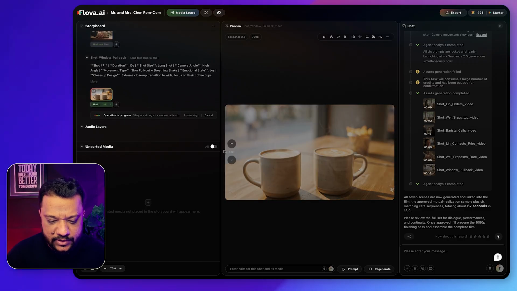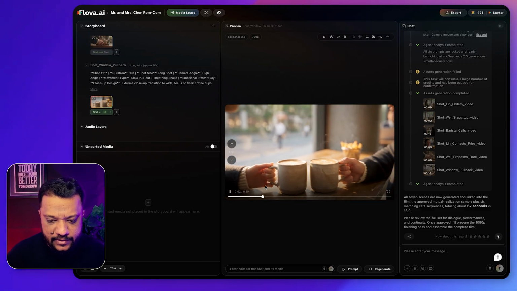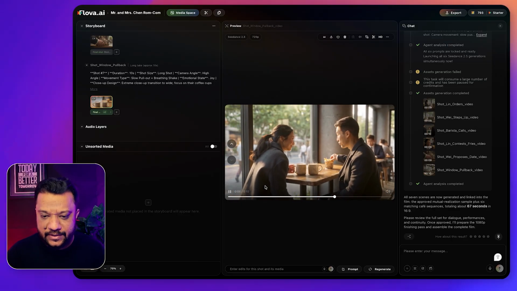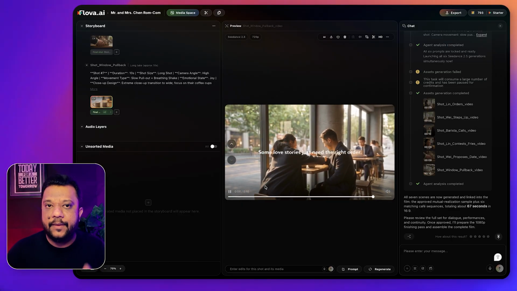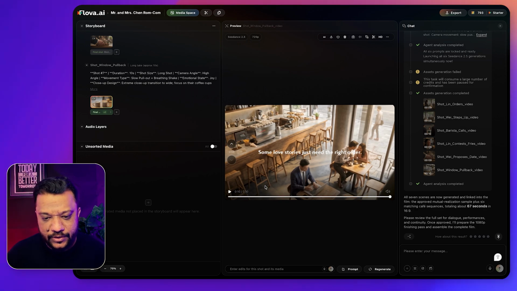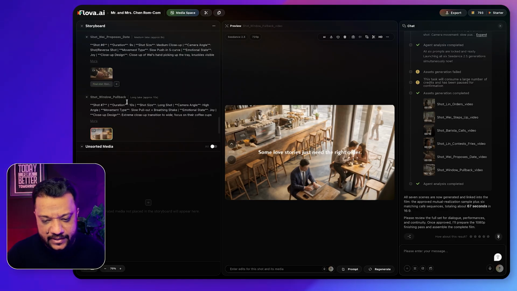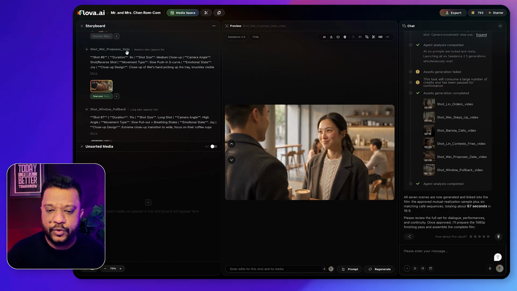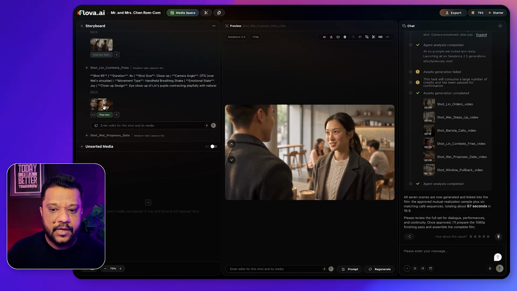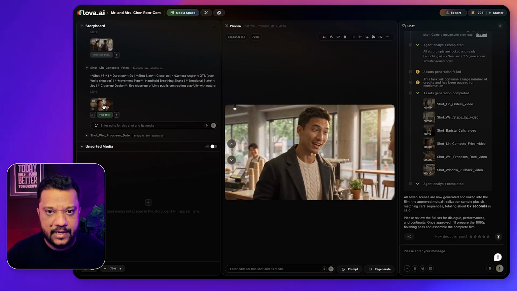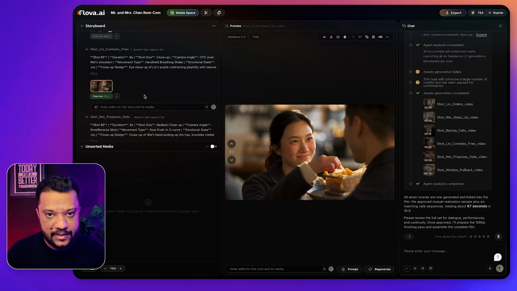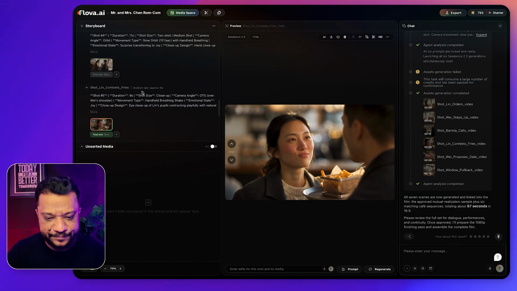All right, so that shot is ready and let's see what exactly it has created. Okay, in the background, you can see there is a window and the camera work is amazing now in this shot. You can see the camera is zooming out and both the characters are coming in from left and right, which is looking really good. So I really wanted to show both the characters a little bit matured. They are not very shy. They are confidently flirting with each other. And this type of feel is there in the overall drama.